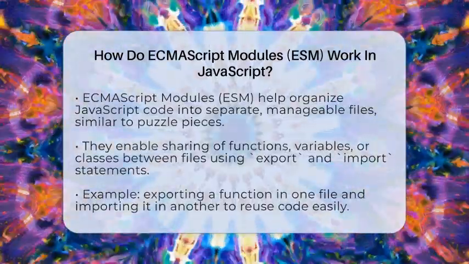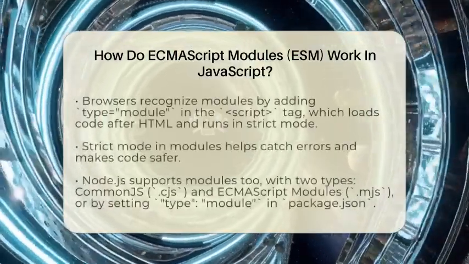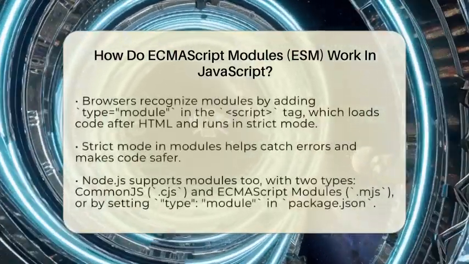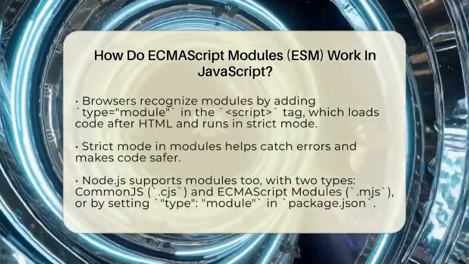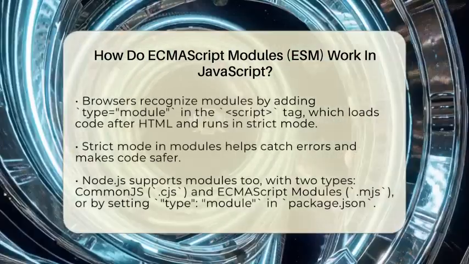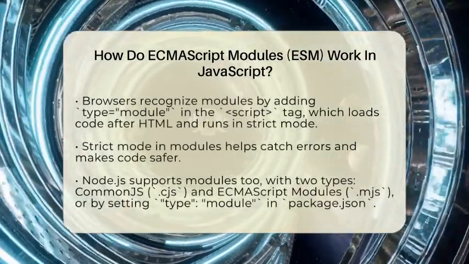Then, in another file, you can bring in that function with an import statement. app.js: import add2 from './mathutils.js'. console.log(add2(4)) outputs 6.